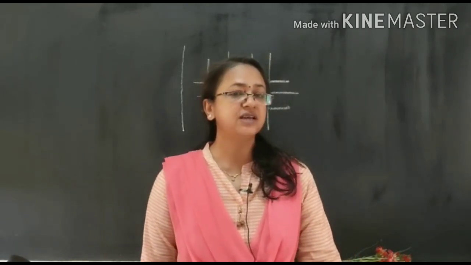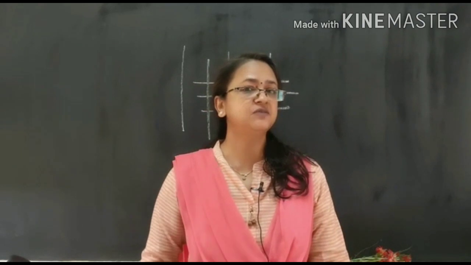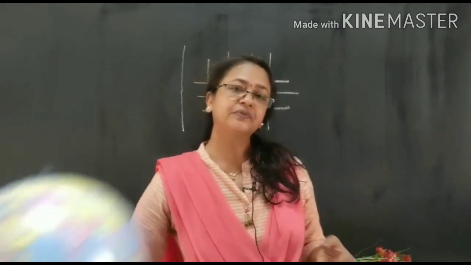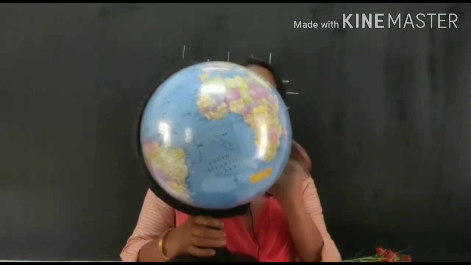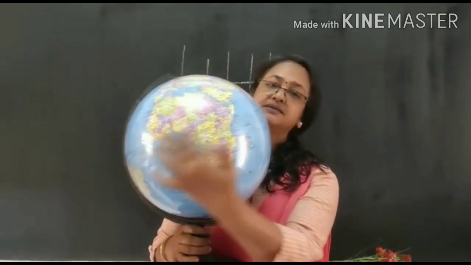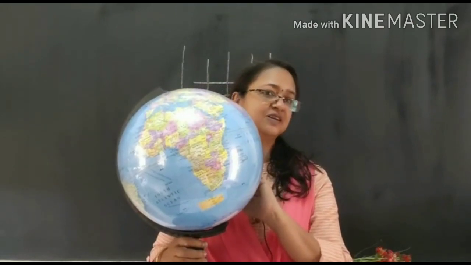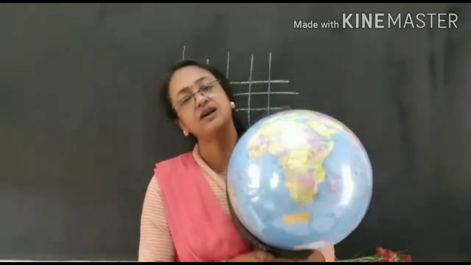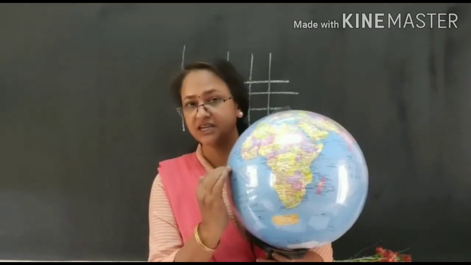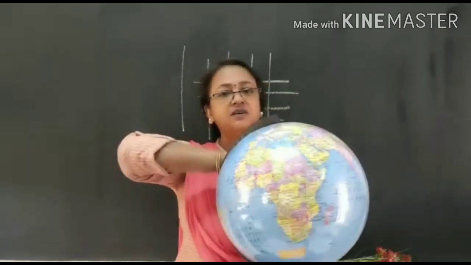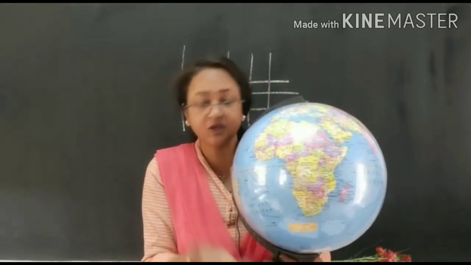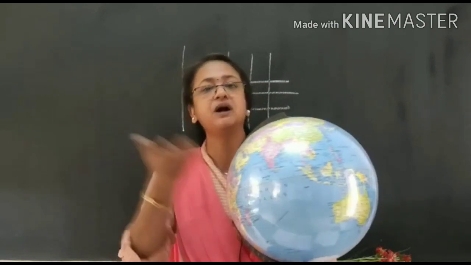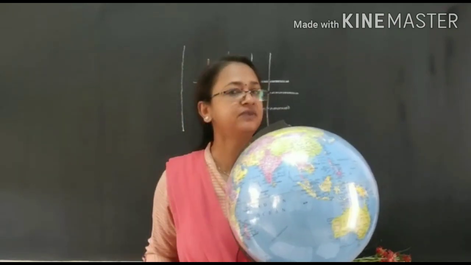Now we are going to study the hemispheres. Hemisphere means half of the sphere. Look here, this is the globe. We know that the equator passes exactly through the middle of the globe. So if we divide the earth from this position, we get this hemisphere and also this hemisphere. We get two hemispheres when we divide the earth into two parts at the equatorial region.